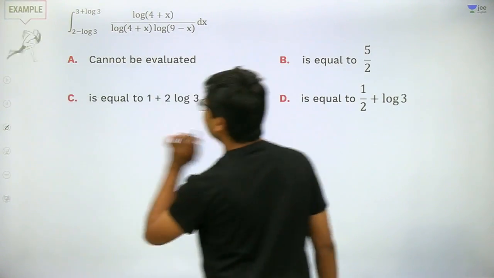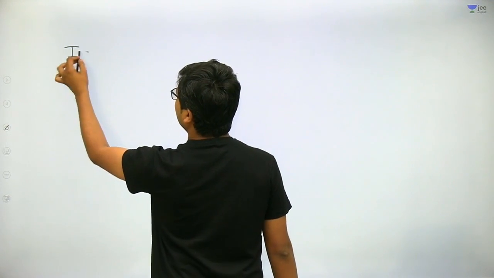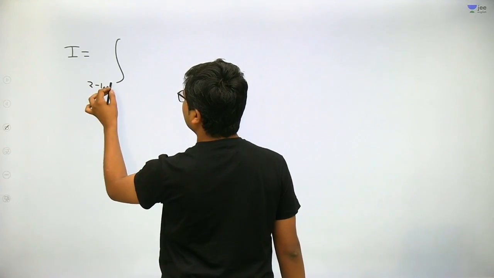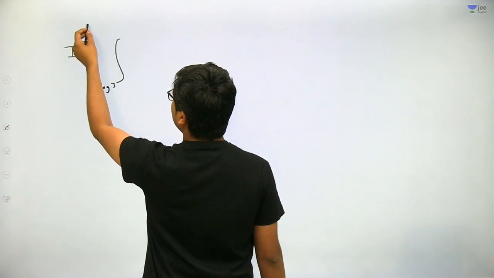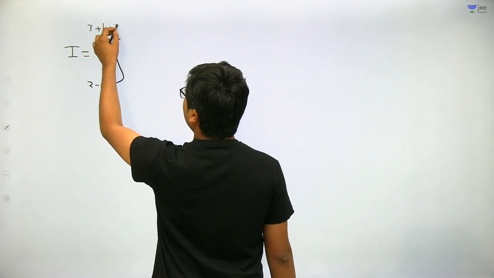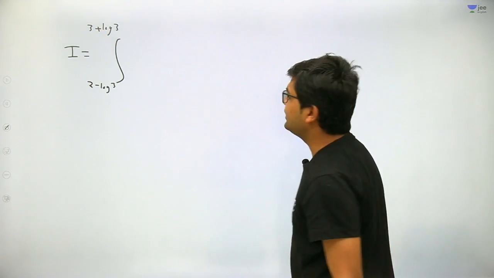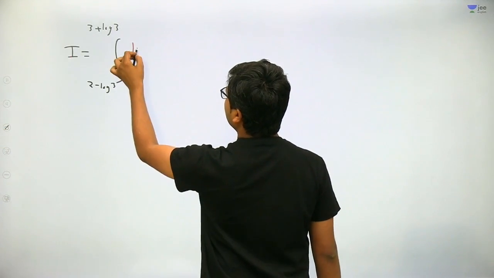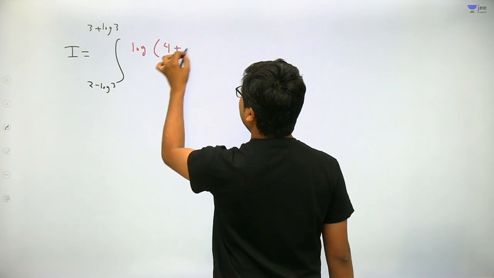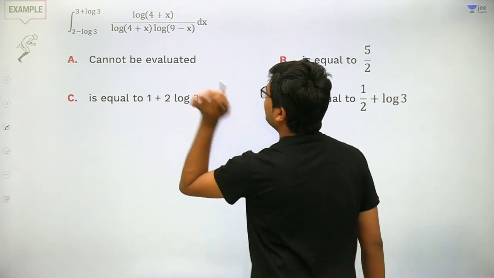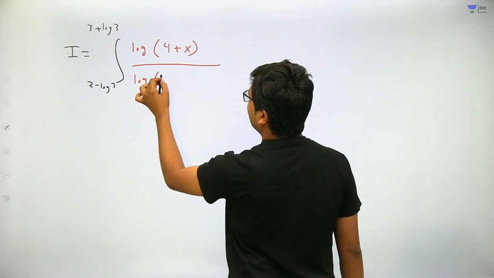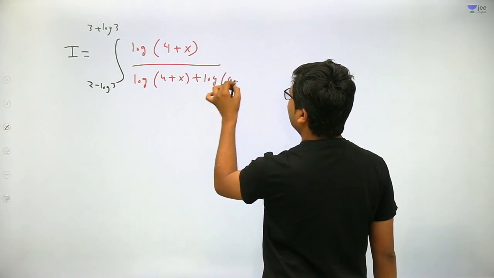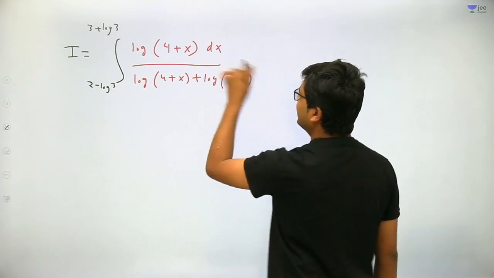So just rewrite it as I is equal to the integral from 2 minus log 3 to 3 plus log 3. Got my point? Yes or no? And the integrand is log of 4 plus x divided by log of 4 plus x plus log of 9 minus x, dx. This is the integral that we need to solve.